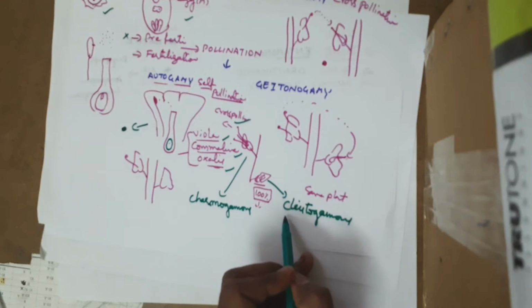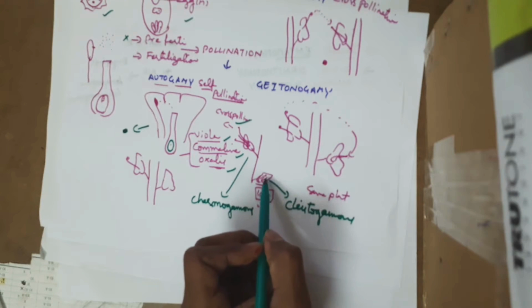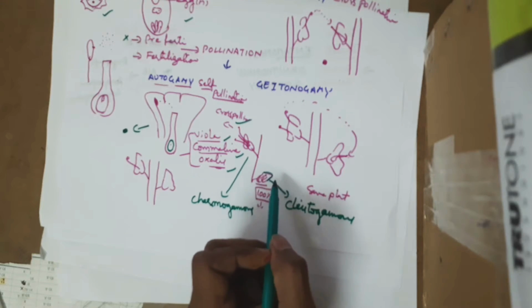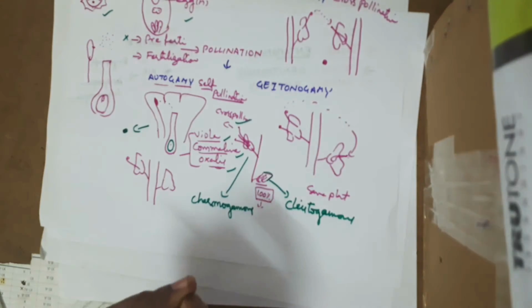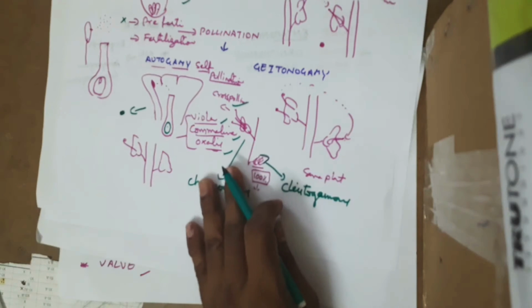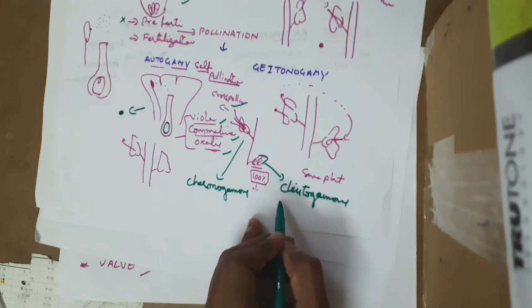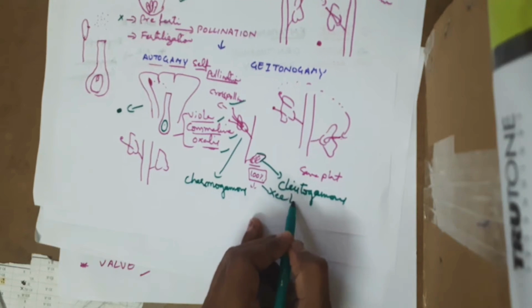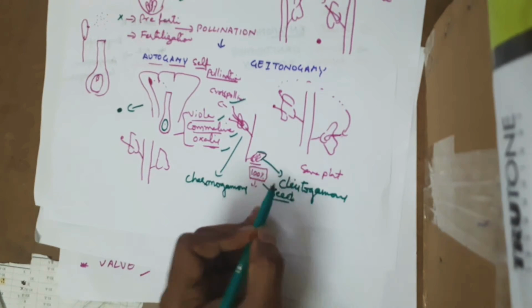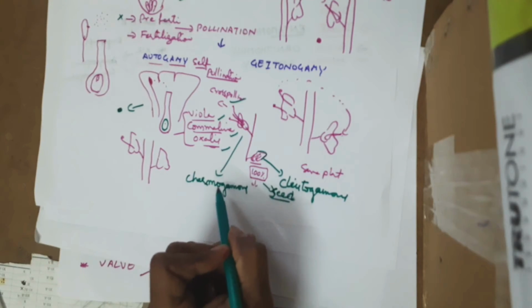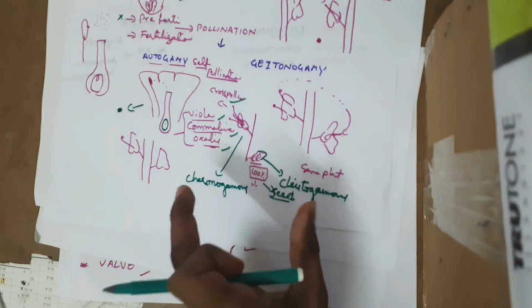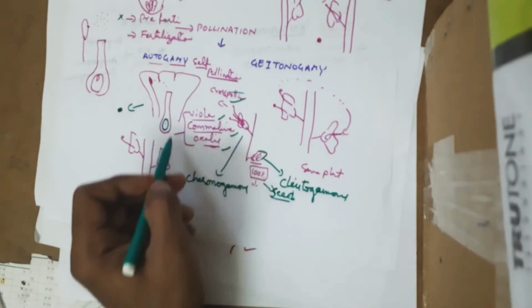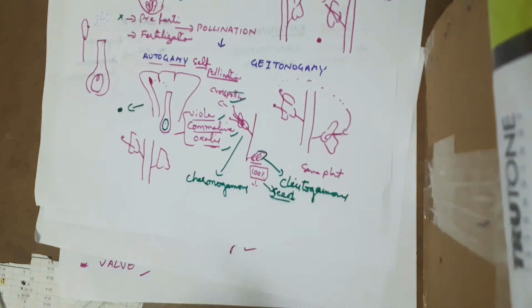But whereas in cleistogamous flowers, these flowers are always closed. That means the floral parts like calyx and corolla completely cover it. So there is no exposure. So this kind of adaptation, cleistogamous adaptation, gives 100% seed production with similarity to the parents only. But cleistogamous even encourages the cross pollination also. Okay, this is very, very important from your exam point of view. Please keep that in your head.